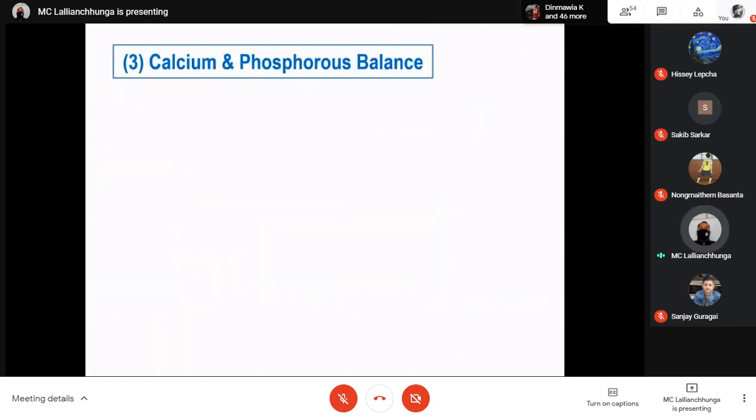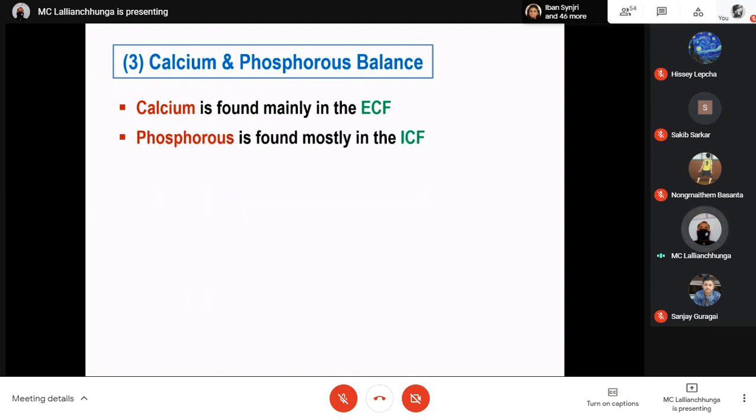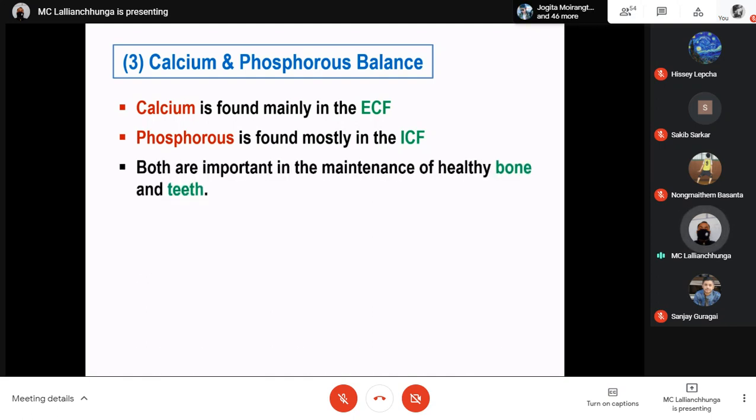What about calcium and phosphorus balance? Calcium is found mainly in the extracellular fluid. Its concentration is much higher in the extracellular fluid as compared to the intracellular fluid. However, phosphorus is found mostly in the intracellular fluid. Both are important in maintenance of healthy bone and teeth, because bones and teeth are mainly composed of calcium phosphate. That is why calcium and phosphorus are very important for the maintenance of healthy bone and teeth. Calcium is also important.